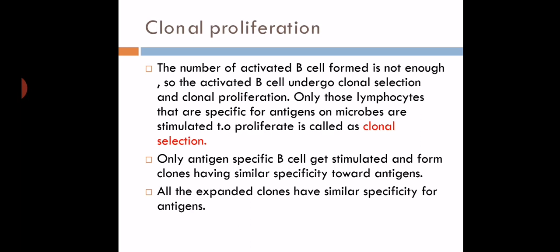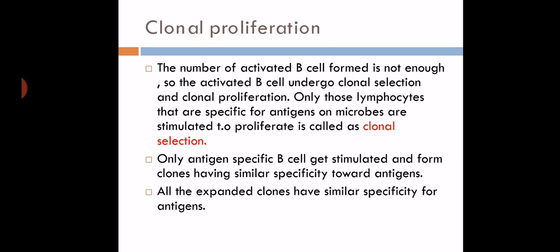And all the expanded clones have similar specificity for the antigen. So whatever clones are produced, all these clones have specificity towards the antigen. Means they produce antibody against only that specific antigen, not against other antigens.